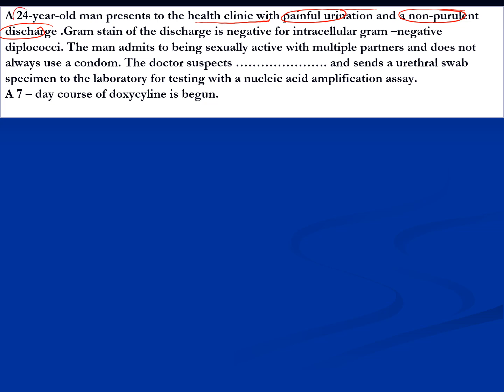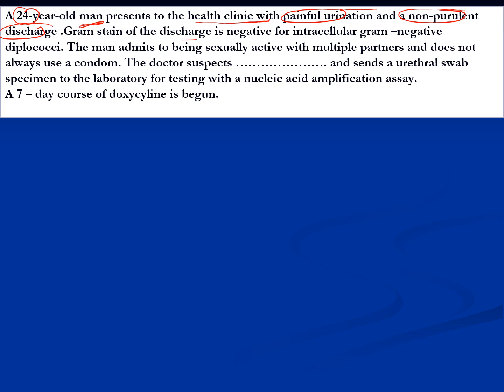First of all, the reproductive age man coming to an STD clinic or health clinic complaining of painful micturition and non-purulent discharge. This should really help you differentiate it from a purulent discharge, where you can suspect a bacterial, gram-stainable, gram-negative diplococci. Now let's proceed from here. Keep that in your minds for some time.